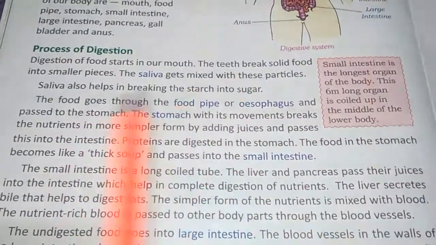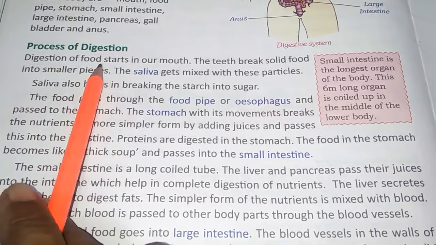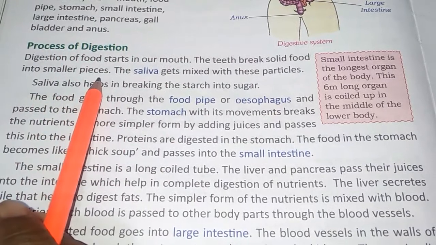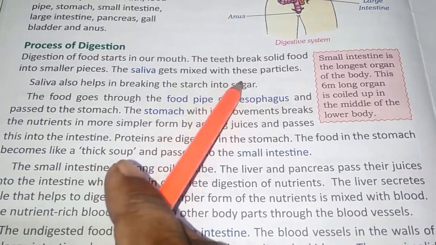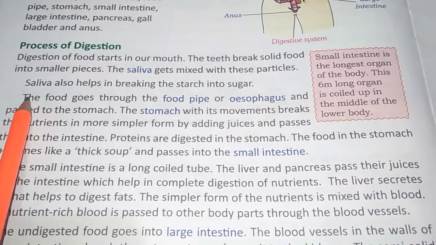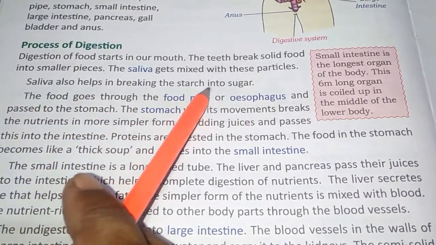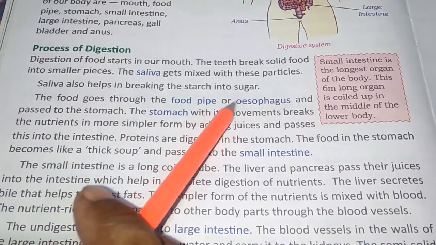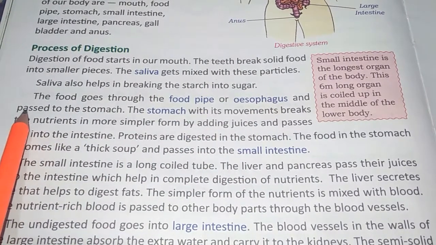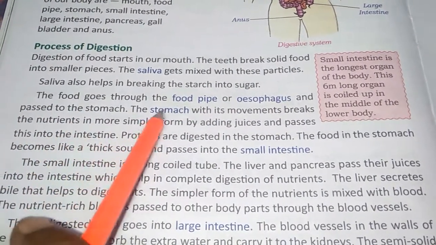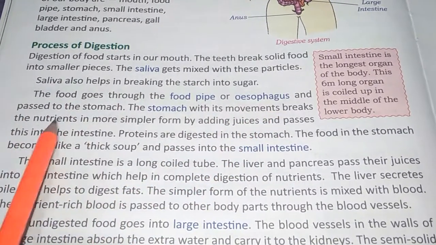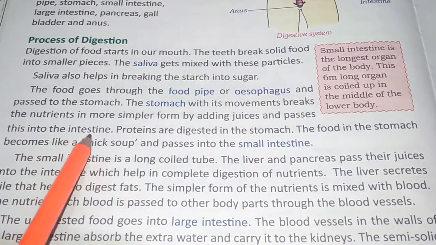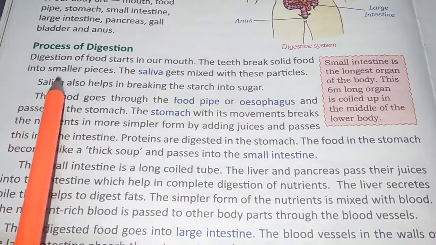Now next is the process of digestion. Digestion of the food starts in our mouth. The teeth break solid food into smaller pieces. The saliva gets mixed with these particles. Saliva also helps in breaking the starch into sugar. The food goes through the food pipe or esophagus and passes to the stomach. The stomach, with its movements, breaks the nutrients into smaller, simpler forms by adding juices and passes this into the intestines.